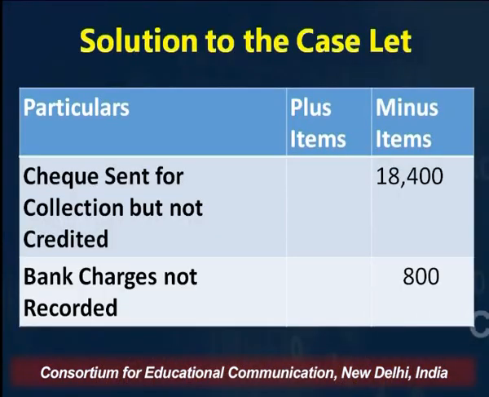The next item given in the case is bank charges which are not recorded. So there was a charge by the bank for commission, for interest, against anything, right? So this 800 rupees was charged. You were not aware. Your cash book bank account column is showing a higher amount by 800. You need to reduce it to the same level as per the passbook, the bank statement, right? So that is why this 800 is going to go on the minus side.